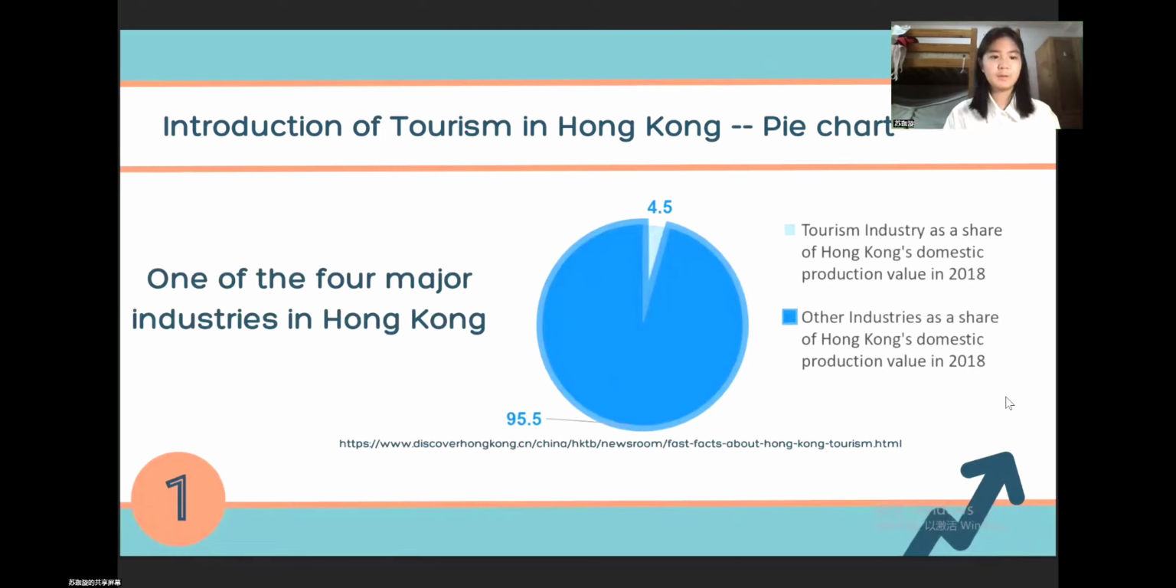Tourism in Hong Kong is one of the four major industries. And we can see in these pie charts, in 2018, the tourism industry accounts for about 4.5% of Hong Kong's domestic production value, highlighting its importance in Hong Kong's economy.